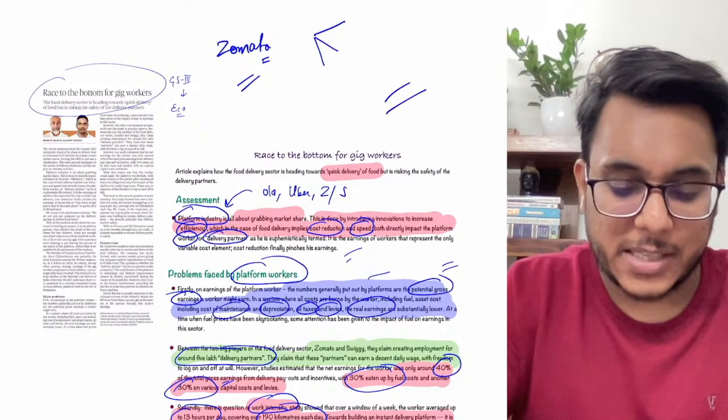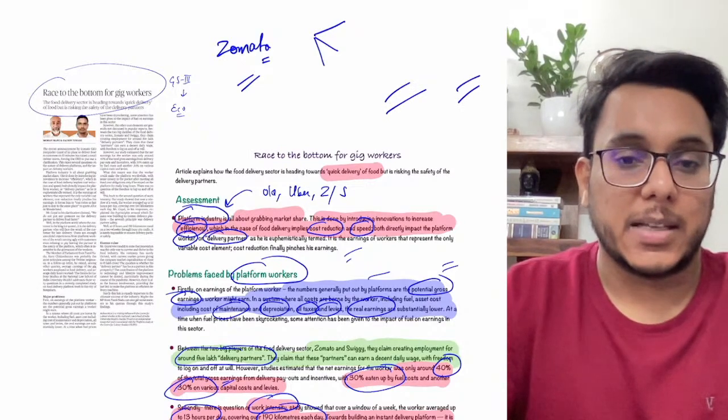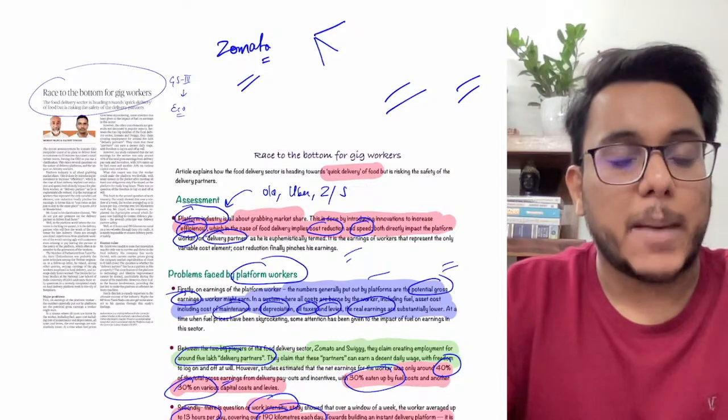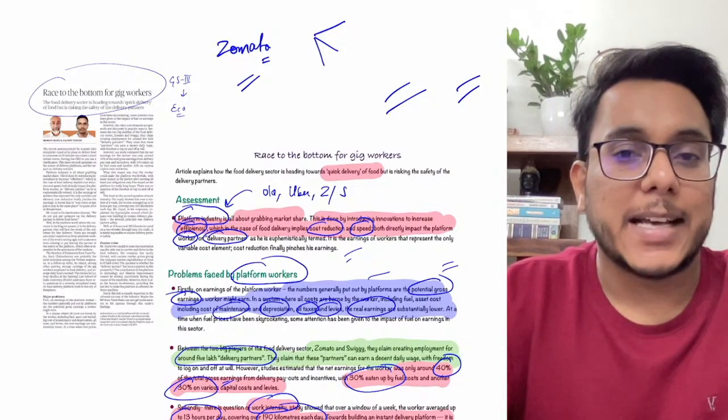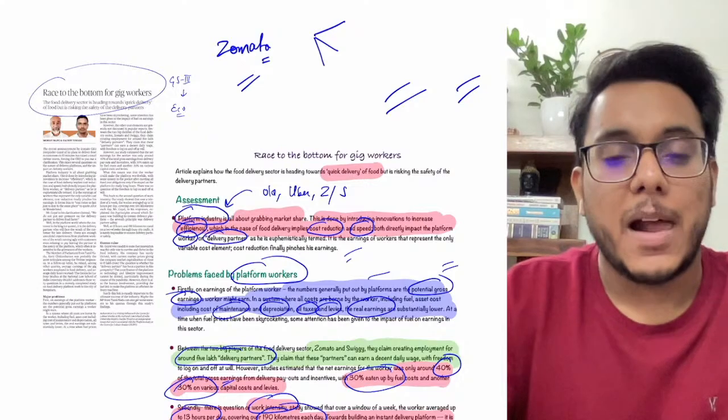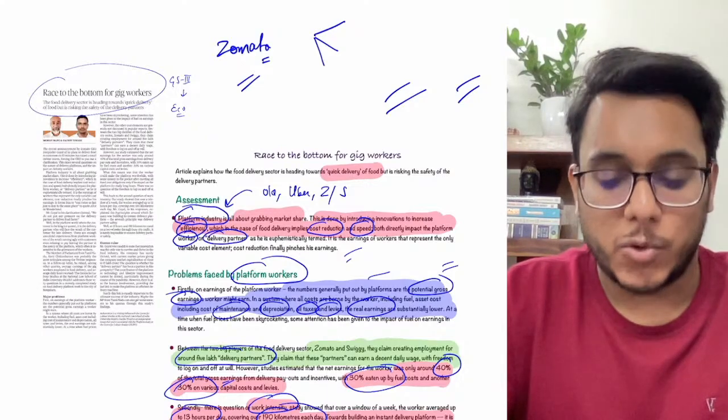So the welfare of these agents needs to be kept as a central concern. Efficiency could be kept aside for a time. Welfare is important. This is something that has been talked about in this particular article. I hope, guys, you understood it, and now we'll move to the next article.